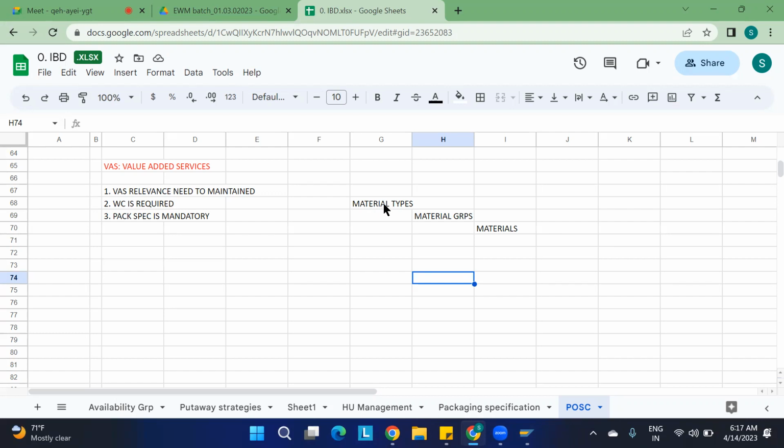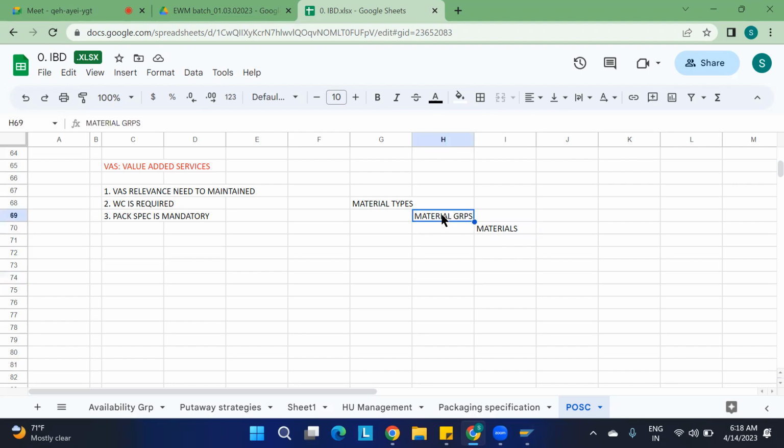If you are talking about SAP, we get the ROH, that is the raw material, finished goods, tradable goods, that is HAWA, and semi-finished goods. Like that we take the product types. Within that, products. Let us consider you are taking ROH as the product type at the high level. Then what are the product groups? You may have n number of material groups: mechanical, electrical, gaseous, liquid, anything you can take in the product groups. Under the product group, we get the materials.